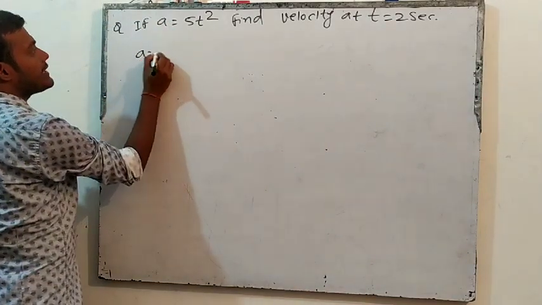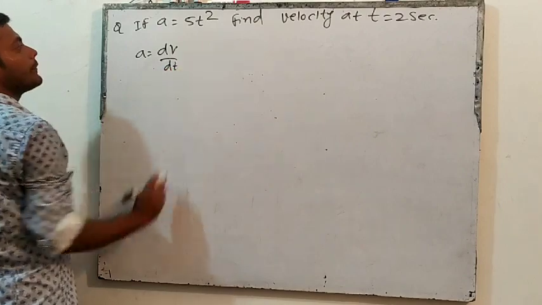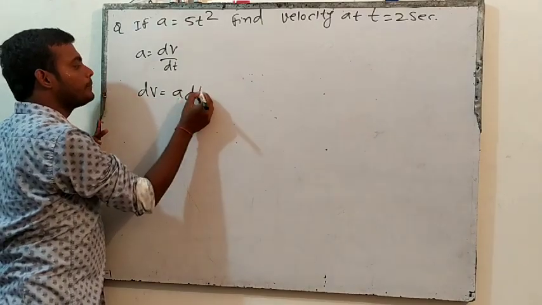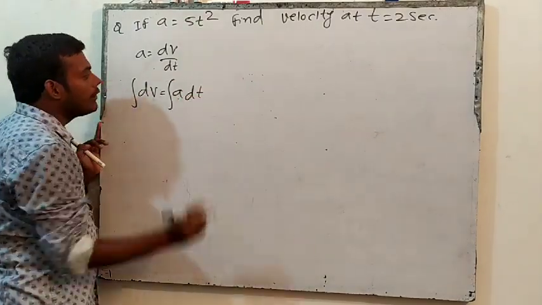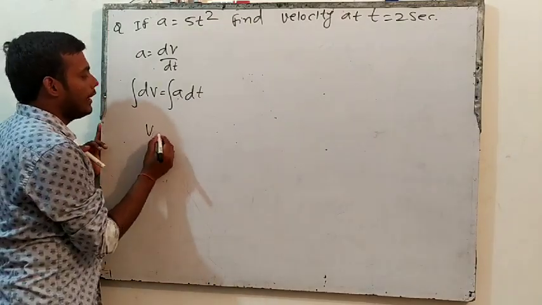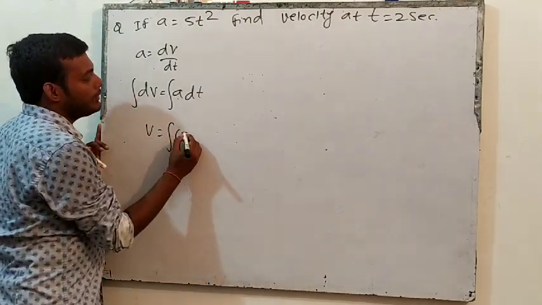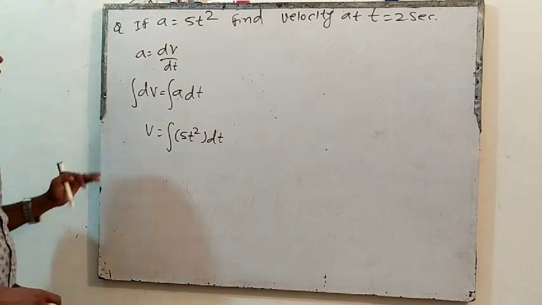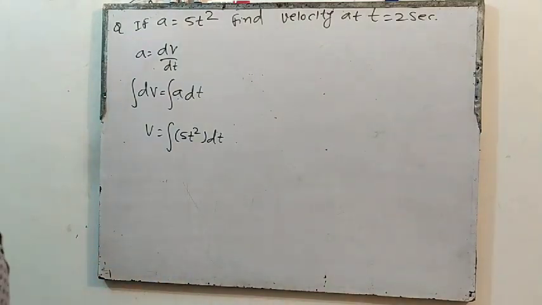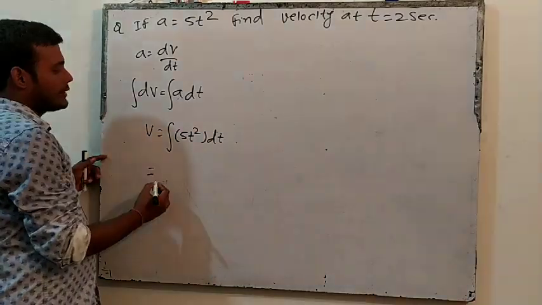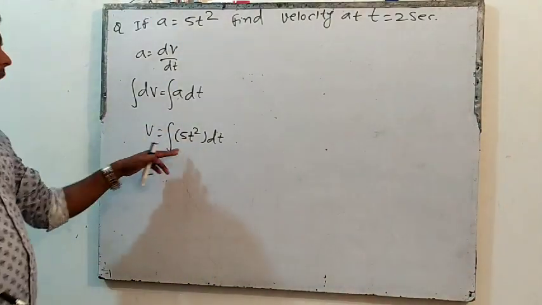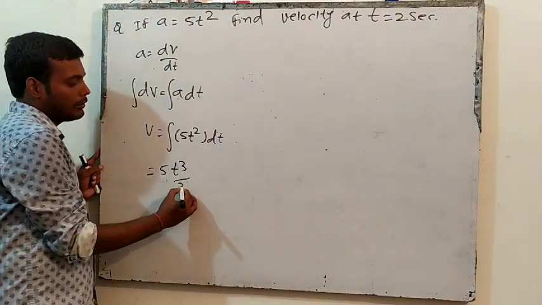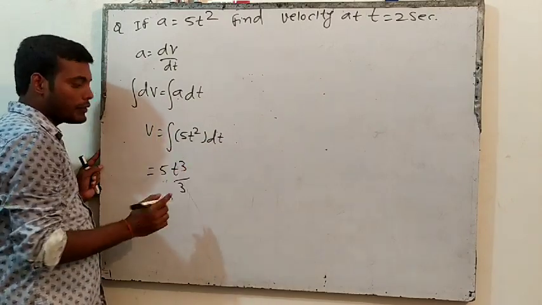What is acceleration? Acceleration is dv by dt. Now do the cross multiplication. Can we write dv is equal to a dt? Integrate both sides. Integration of dv will be v, and integration of a dt. A is what? 5t square dt, right? So the integration of 5t square. What will this be? 5 is a constant, take it outside. And the integration of t square is t cube by 3, that is t to the power 2 plus 1 divided by 2 plus 1, t cube by 3.